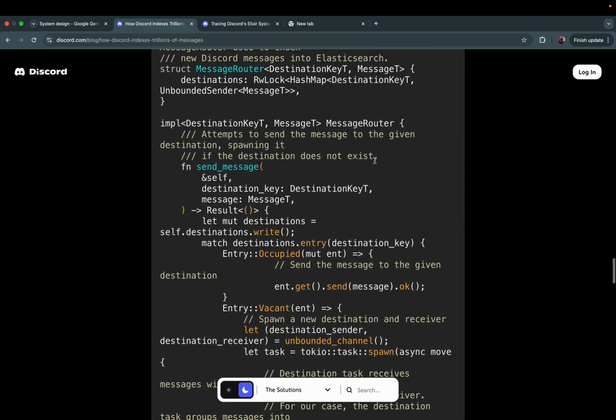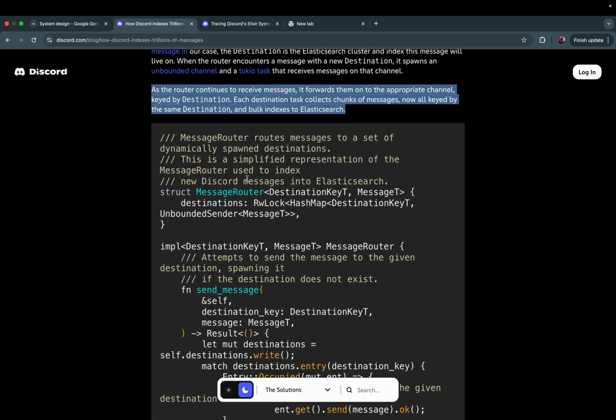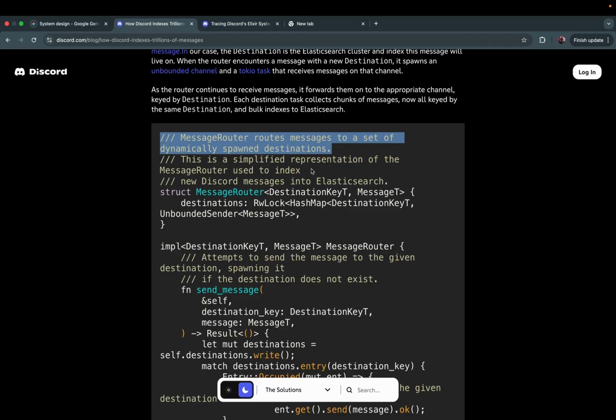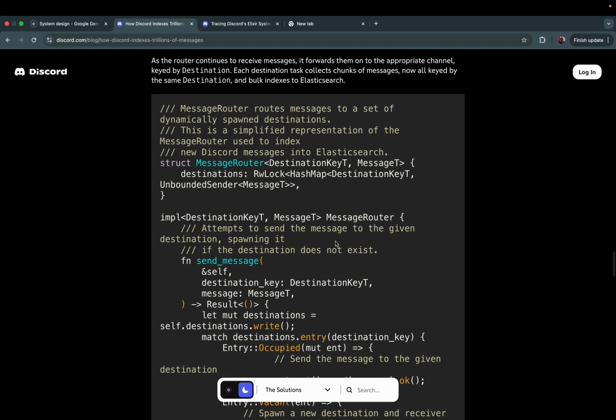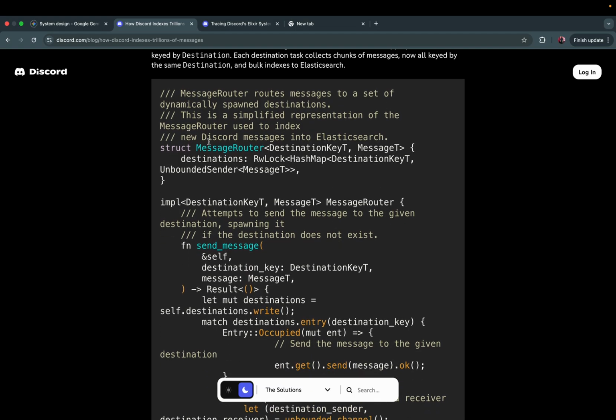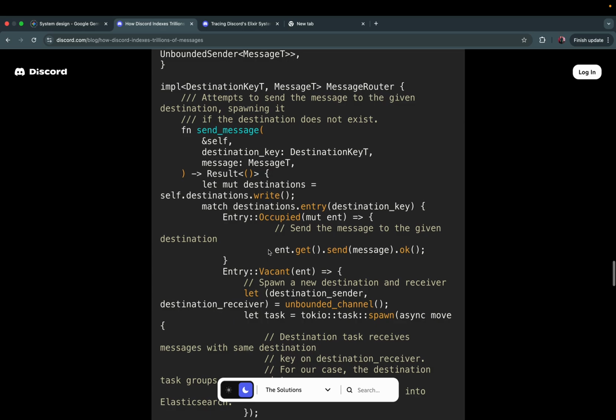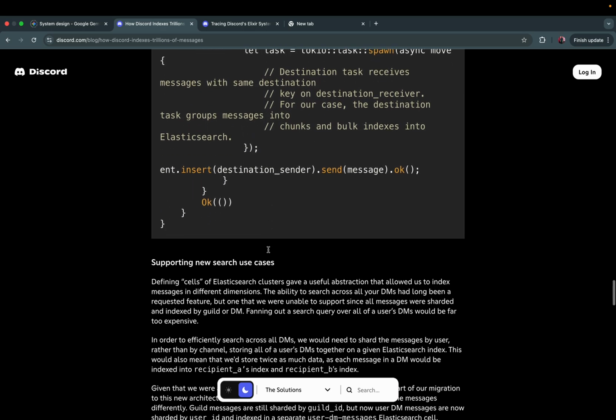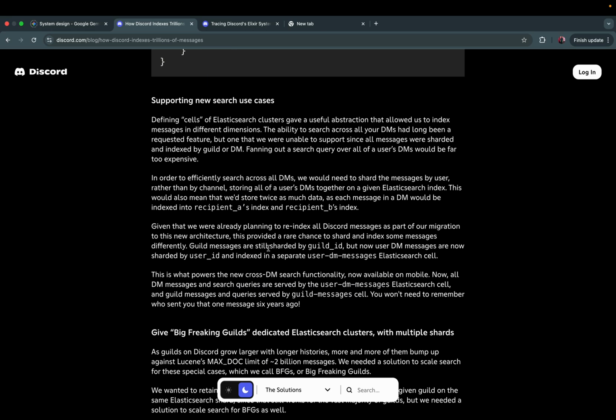They have put in a code snippet that shows how the message router works. The message router routes messages to a set of dynamically spawned destinations. This is a simplified representation of the message router used to index. So, this is just pseudocode, a representation of what they might really have.